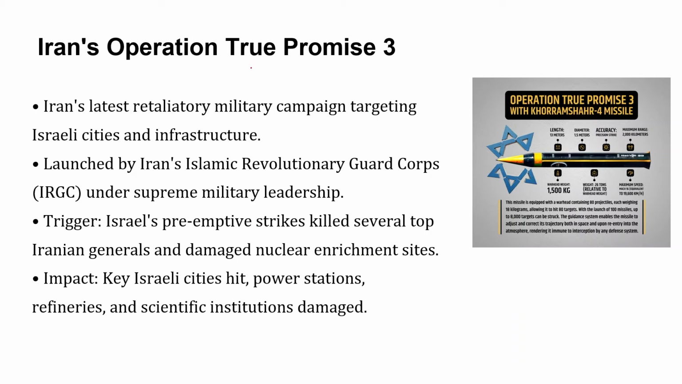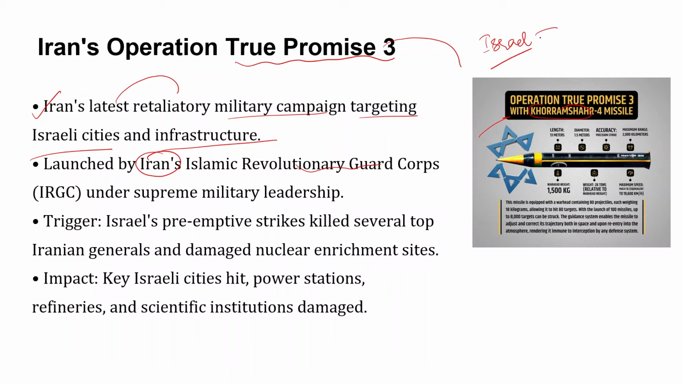How do we know? So for example, this is Operation True Promise Kharamshar 4 missile, and it is Iran's latest retaliatory campaign targeting Israeli cities and infrastructure. It is launched by Iran's Islamic Corps. So the main idea is that once Israel attacked Iran, it is not easy as it has attacked other nations in the region. So Iran hit back, but this was specifically when it targeted or did preemptive strikes on some of the generals and damaged its nuclear enrichment sites.